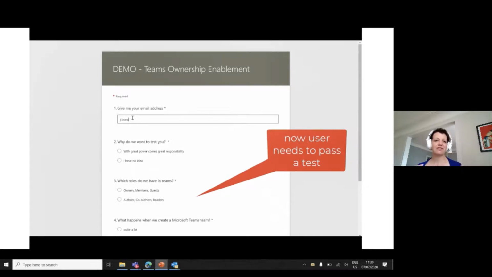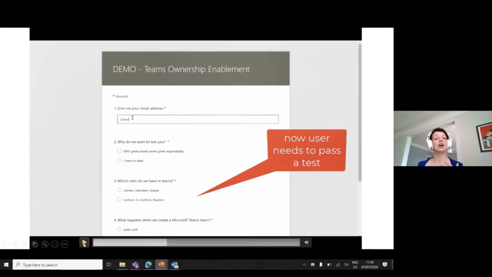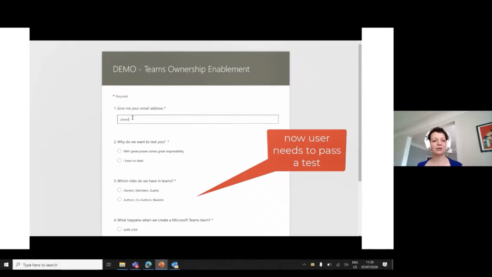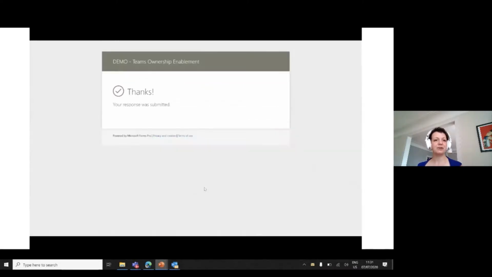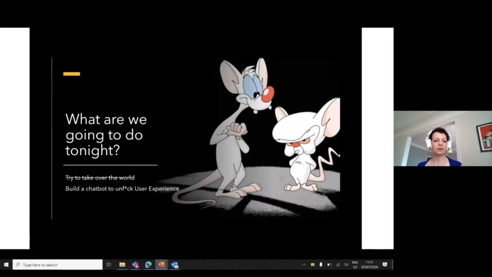Which roles do we have in team? So I just chose some sample test questions. In a real world scenario this would be a little bit more advanced, but I think you get what I'm up to. So you can see here the user input.